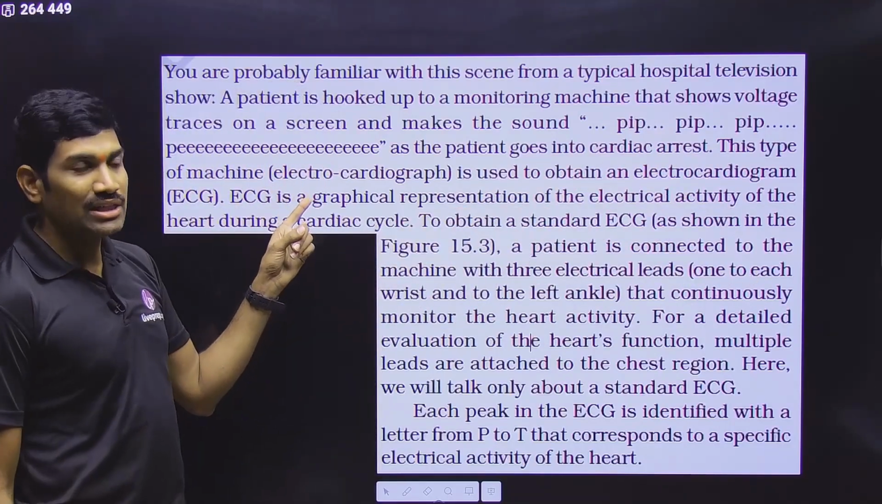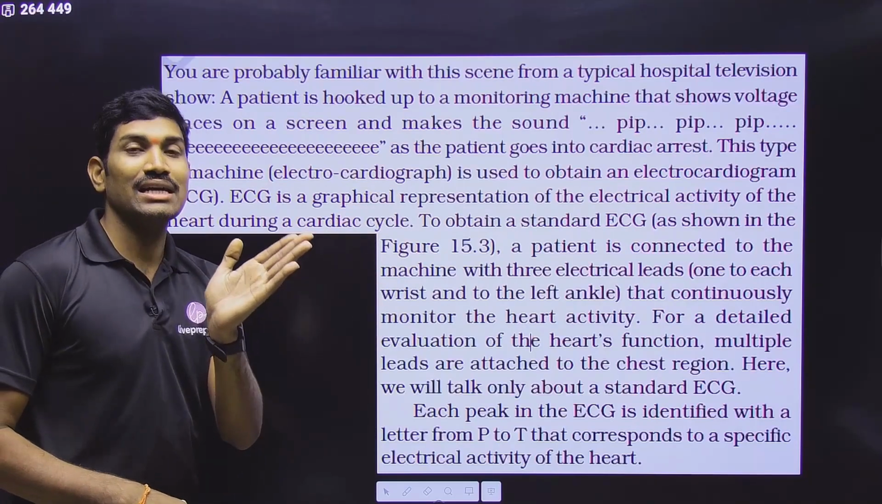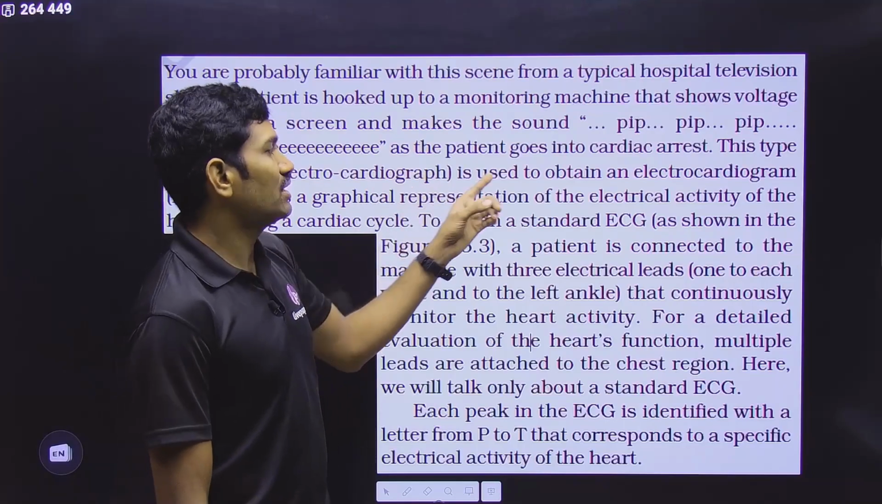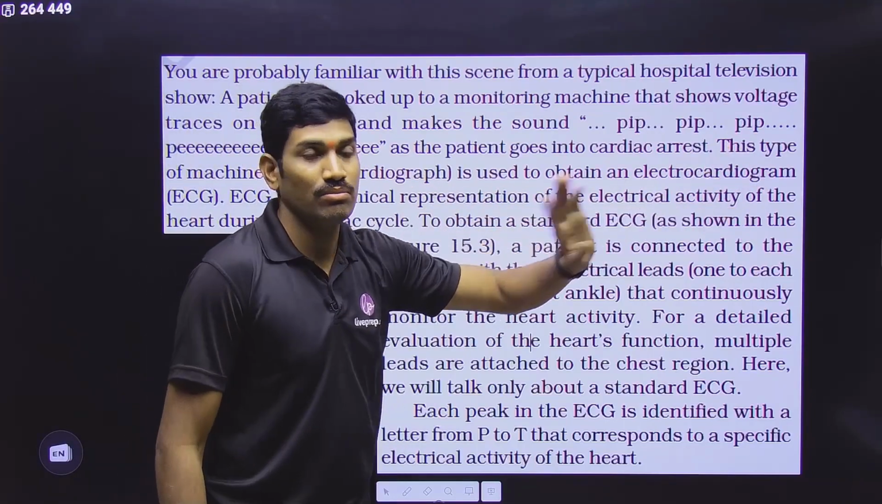And this type of machine is called an electrocardiograph, and the report you call an electrocardiogram. Don't make any mistake. The machine is called electrocardiograph, which is used to obtain the electrocardiogram. The report is the electrocardiogram. Please understand this.